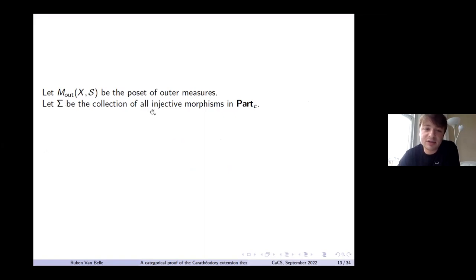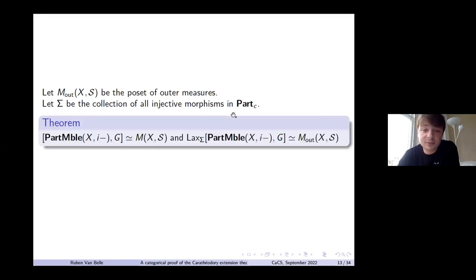And now I'm going to use this sigma. And this sigma is going to be the collection of all injective morphisms in this category. And then the representation result is as follows. The pseudo-natural transformations between these functors are the measures, and the sigma lax natural transformations are the outer measures. So yeah, the laxness gives us these inequalities, the sigma sub-additivity.